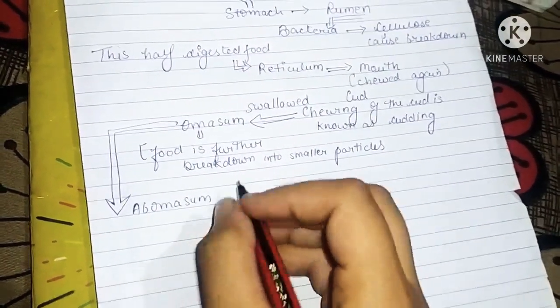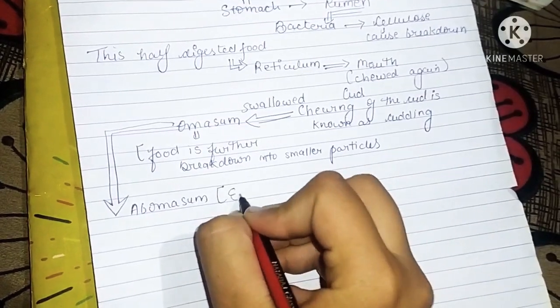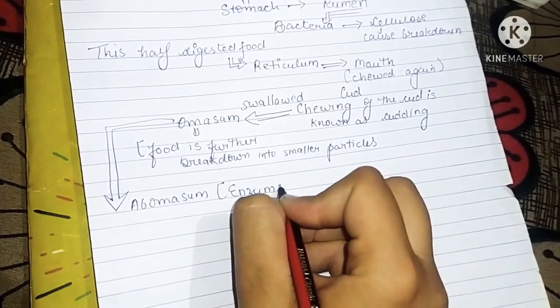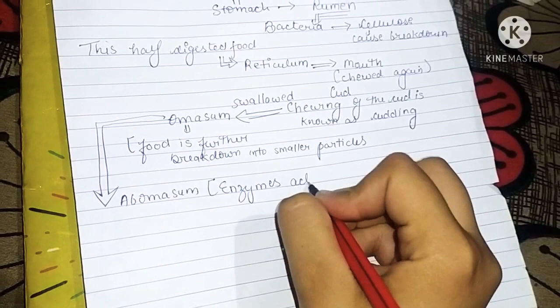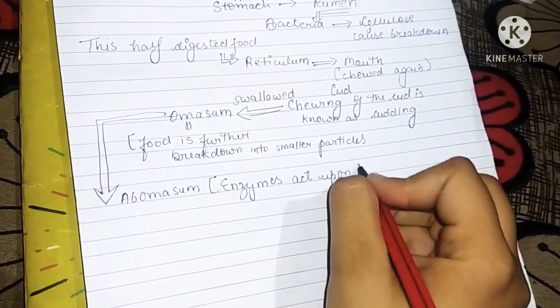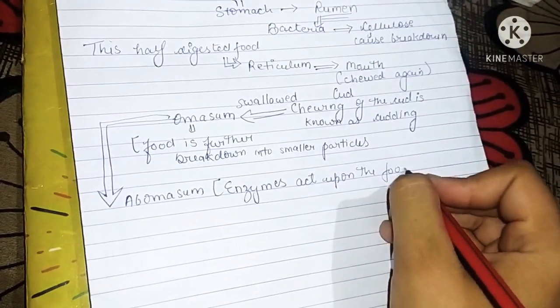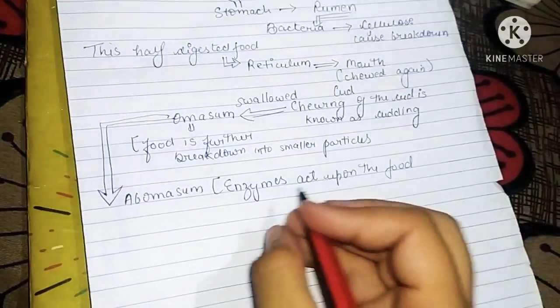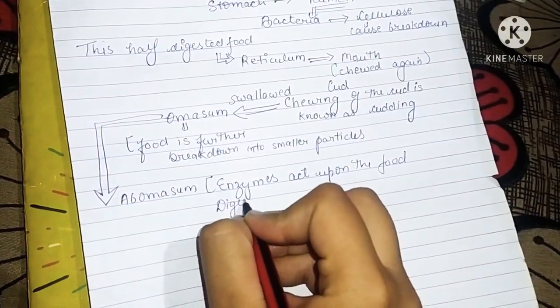At this chamber, enzymes act upon the food and your digestion process gets completed.